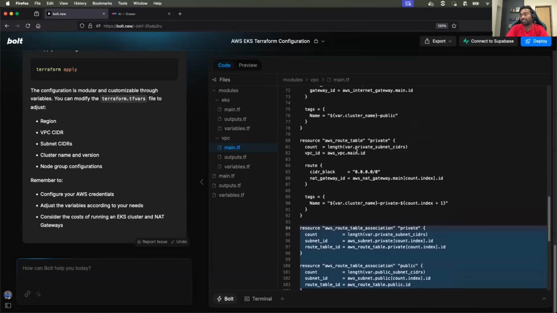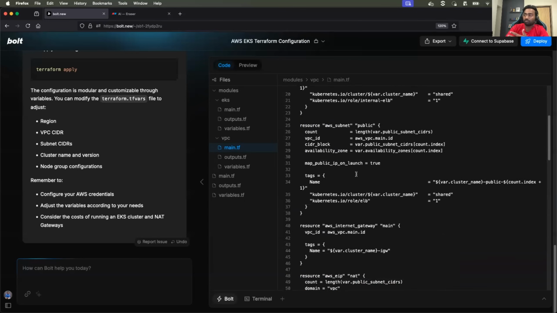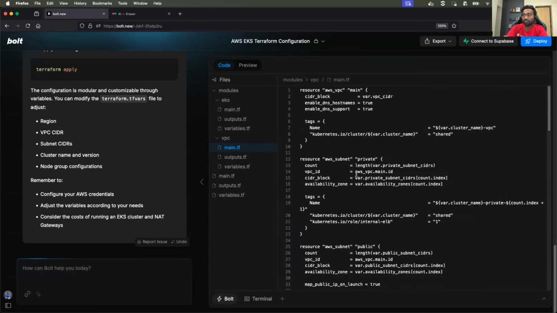Perfect. So, I mean, it associated the routes with the route table. So I think from VPC point of view, which is a very common task by the DevOps engineers, I think it gets the full marks. Now let's go and see with respect to EKS.